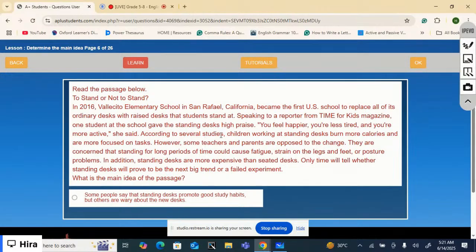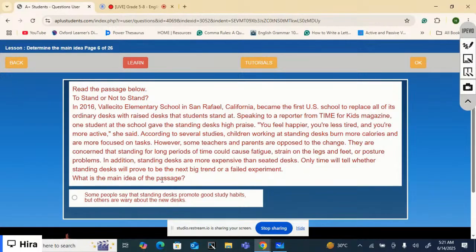According to several studies, children working at standing desks burn more calories and are more focused on tasks. However, some teachers and parents are opposed to the change. They are concerned that standing for long periods of time could cause fatigue, strain on the legs and feet, or posture problems. In addition, standing desks are more expensive than seated desks. Only time will tell whether standing desks will prove to be the next big trend or a failed experiment.